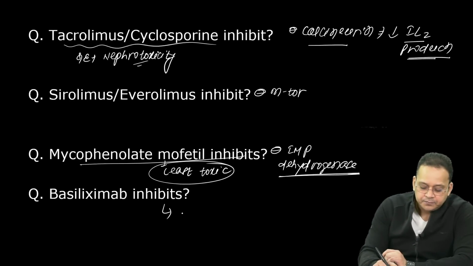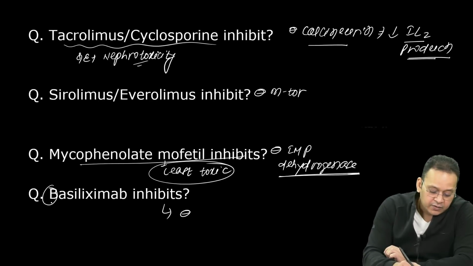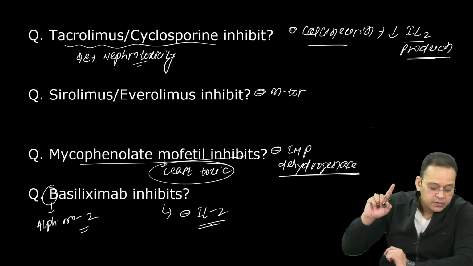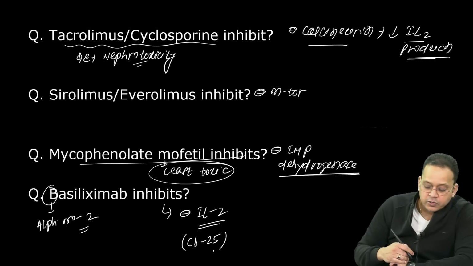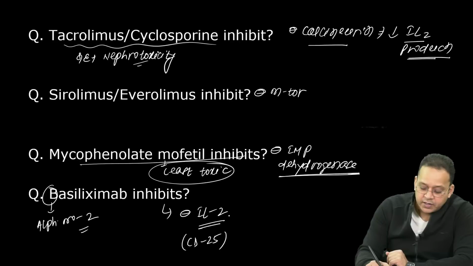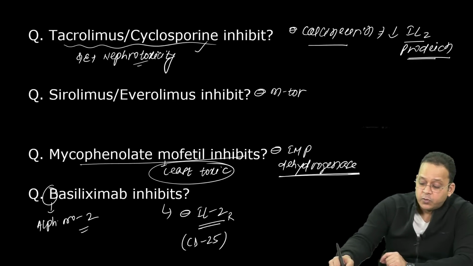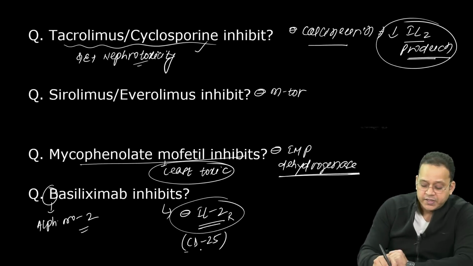Basiliximab, it blocks what? See, B is alphabet number 2. So it blocks interleukin 2. Interleukin 2 receptor is also called CD25. So it blocks the interleukin 2 receptor or CD25. So remember, tacrolimus and cyclosporin decrease interleukin 2 production, but basiliximab blocks the interleukin 2 receptor or CD25.